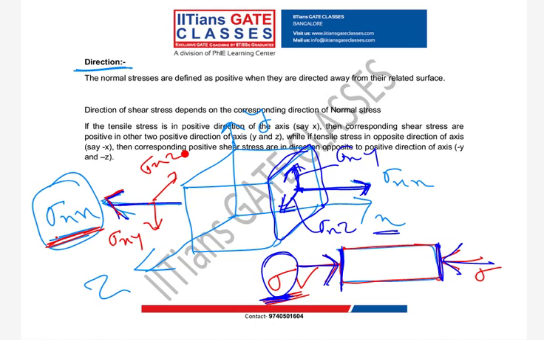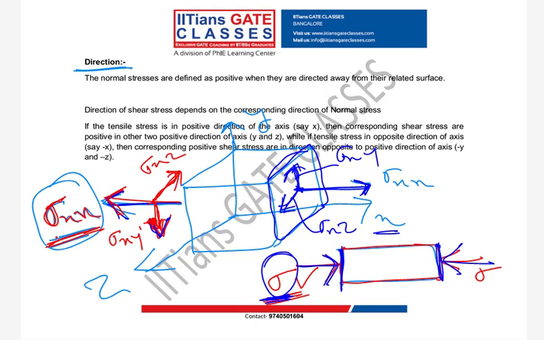If your normal stress goes in negative axis direction, my corresponding shear will also be in negative axis direction. You can see this is negative z and this is negative y. Downward is my negative y, right? Is it clear?